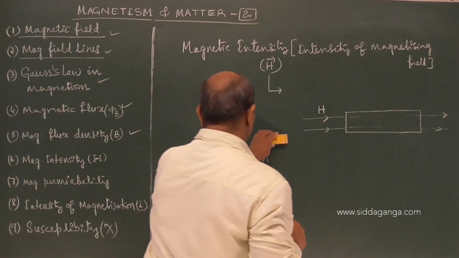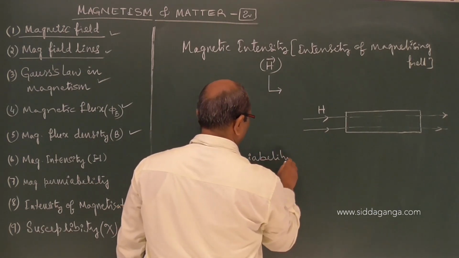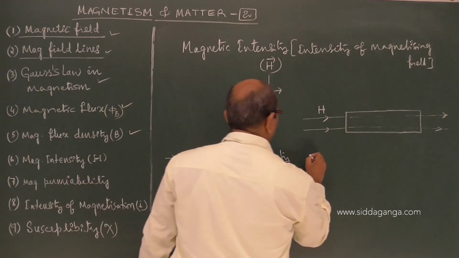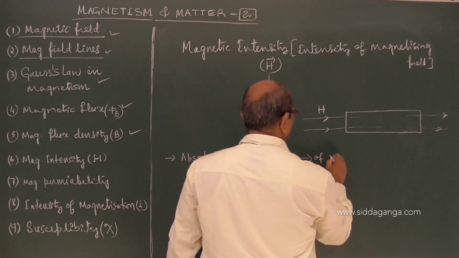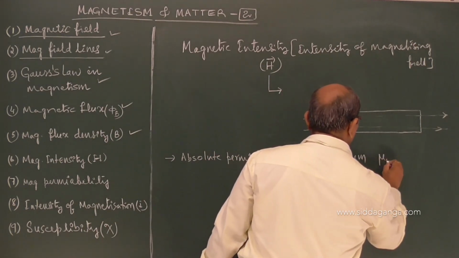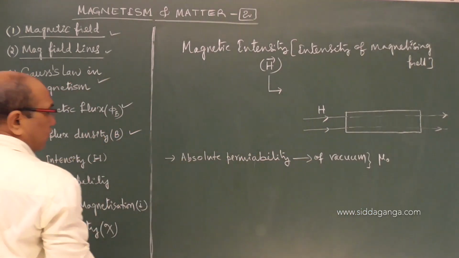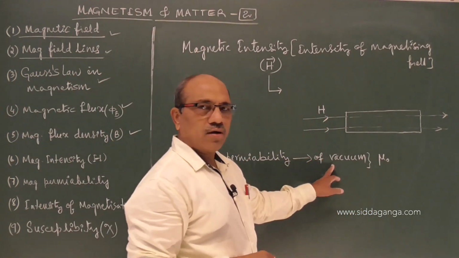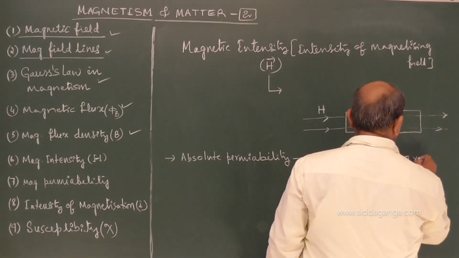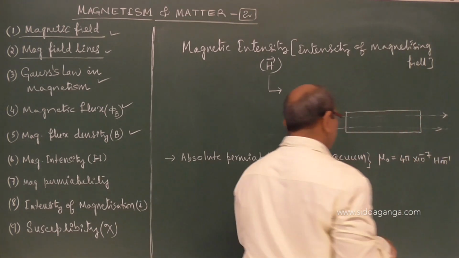Absolute permeability of vacuum or air, we write as mu naught, whose value is considered to be 4 pi into 10 power minus 7 Henry per meter.